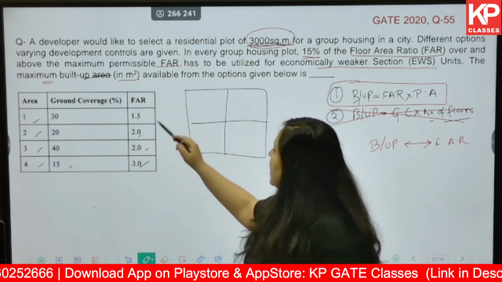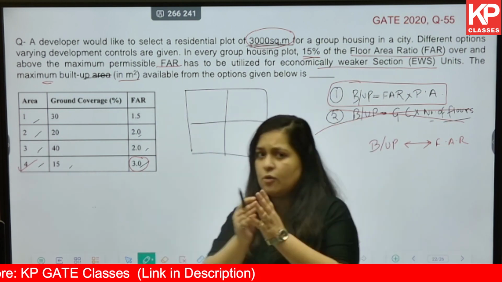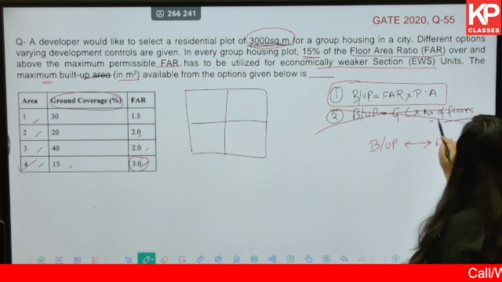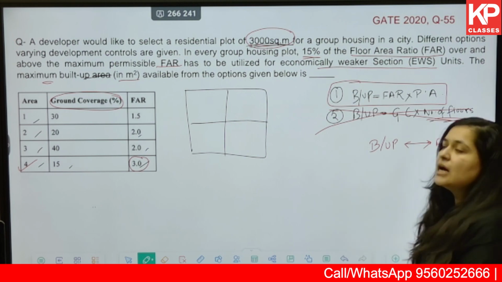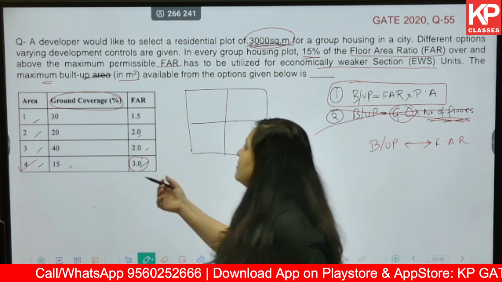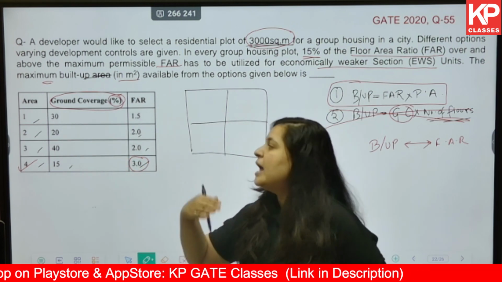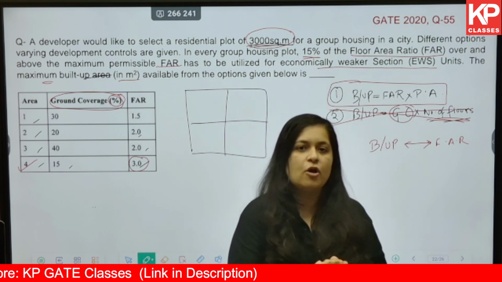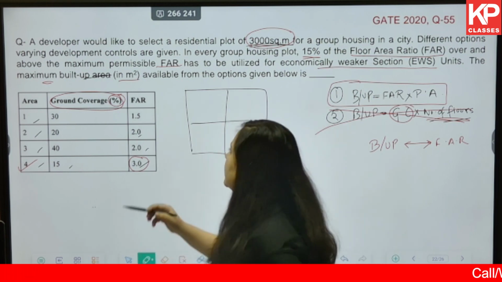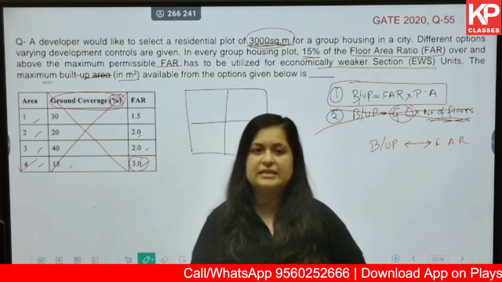Now in the question, maximum FAR is given in option number 4. So this is the option that we are going to select. Now what about this ground coverage? We do not have any restriction with respect to number of floors. The number of floors are not given, so we cannot use the information of ground coverage. Otherwise, we would have converted this ground coverage from percentage to meter square, multiplied it by the number of floors allowed, and found the total built-up area. In this case, we do not need to look at those details at all, and this extra information we can cancel out completely.